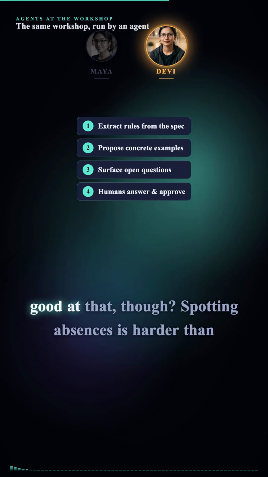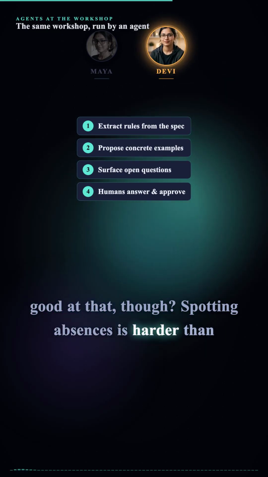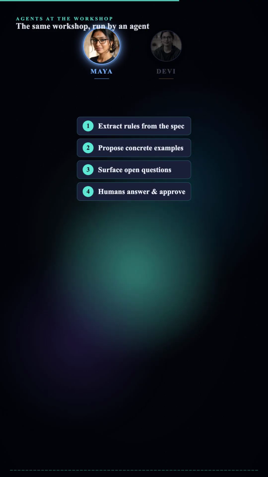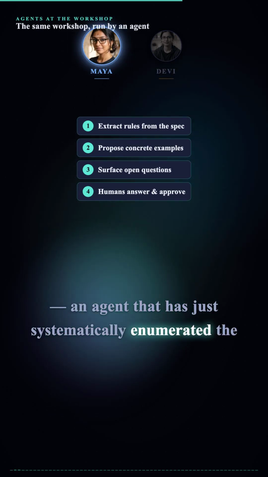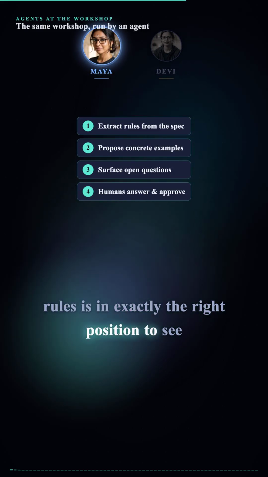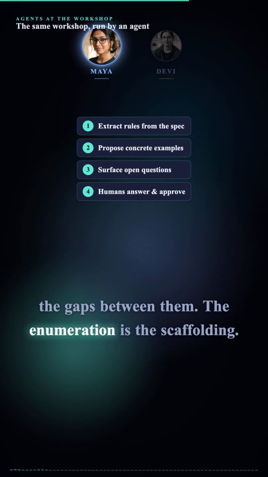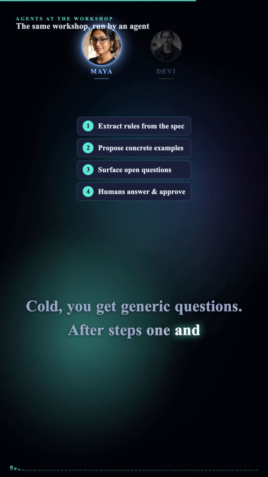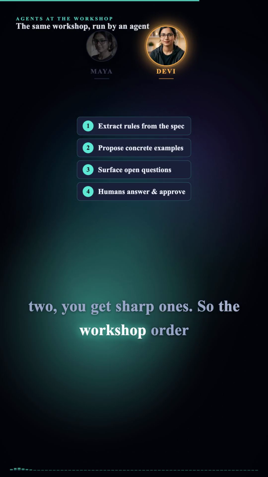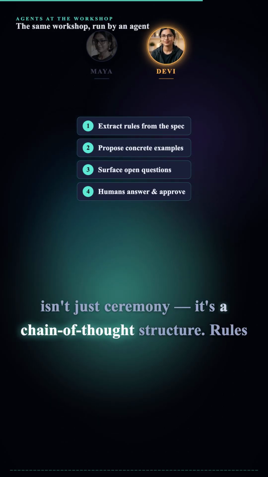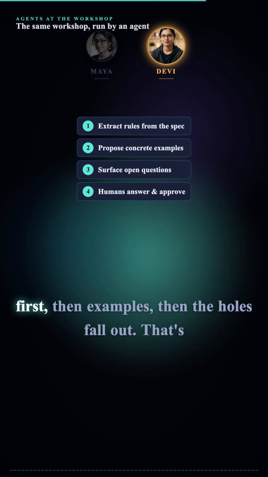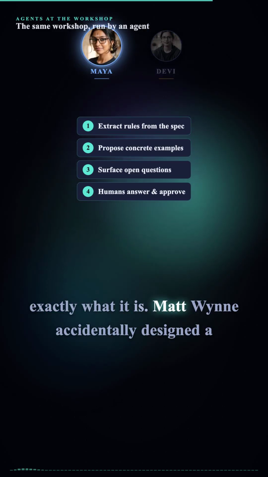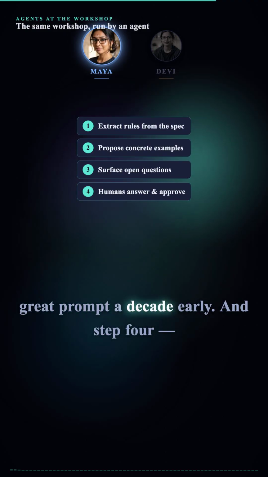Are models actually good at that though? Spotting absences is harder than spotting presences. In isolation, mediocre. But here's the trick. An agent that has just systematically enumerated the rules is in exactly the right position to see the gaps between them. The enumeration is the scaffolding. Cold, you get generic questions. After steps 1 and 2, you get sharp ones. So the workshop order isn't just ceremony, it's a chain of thought structure. Rules first, then examples, then the holes fall out. That's exactly what it is. Matt Wynne accidentally designed a great prompt a decade early.